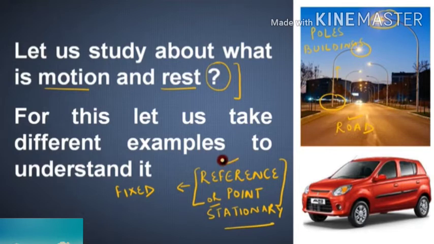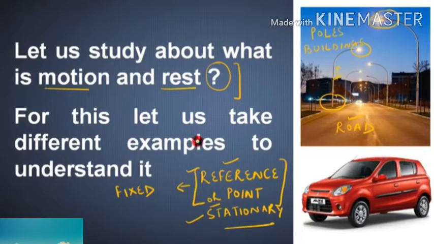Now come to the figure. Poles are present. Poles are taken as a reference point. They do not change their position. Now take the building. A building is also a reference point or a stationary point. That means if anybody asks where is your house, you can say that my house is nearby a park. Here the park is called the reference point.